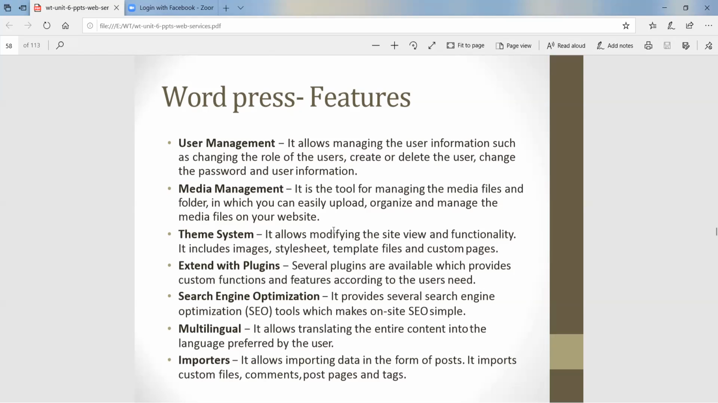Then next, search engine optimization. It is a tool which makes on-site SEO simple, so it can make your site simple. Then multilingual: it allows translating the entire content into the language preferred by the user. Then importers: it allows importing data in the form of posts. It imports custom files, comments, posts, pages, and tags. This is the importer part.